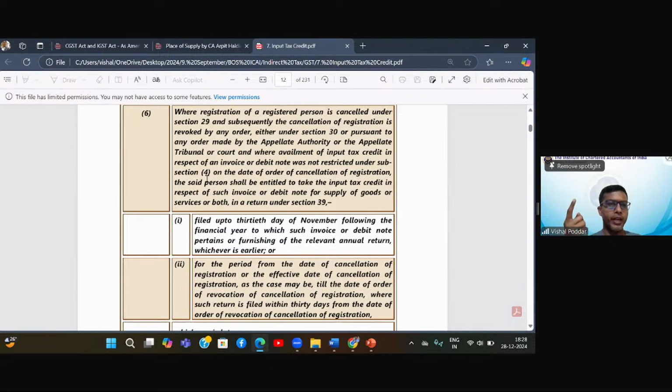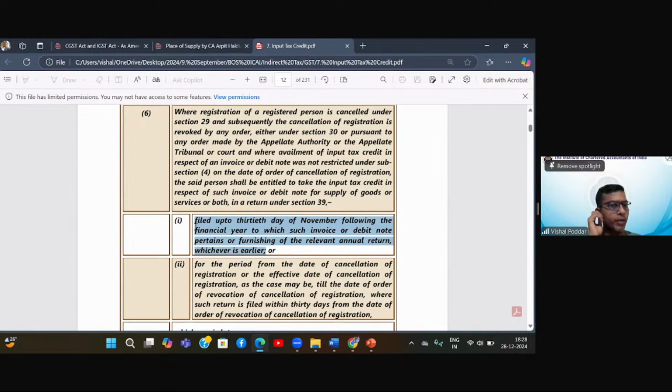It means that on the day your order of cancellation came in March, your time limit was still there, so you could have availed it if you had filed the returns. That is the meaning of this, it was not restricted, correct? Okay, sir. The said person shall be entitled to take the input credit in respect of such invoice, debit note, etc., first up to this due date, correct?